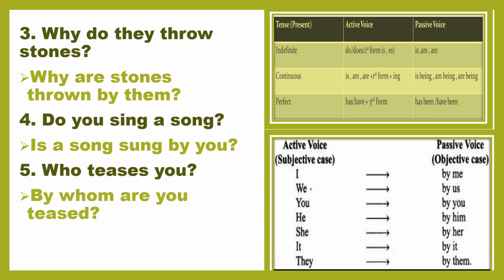When in the active voice there is the word who, then in the passive voice we have to write by whom, because this is used here as an object. So at the start of the sentence we have to use by whom, and the object is you, so we have to use are here. By whom are you? The third form of verb of tease is teased. By whom are you teased?